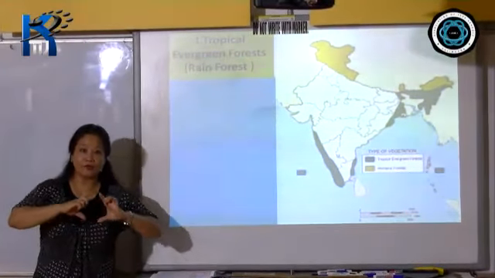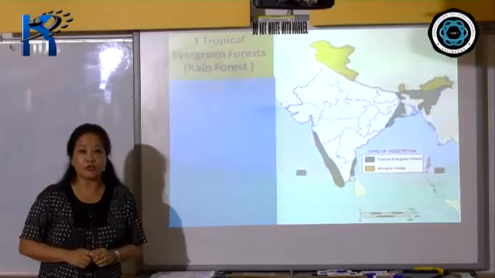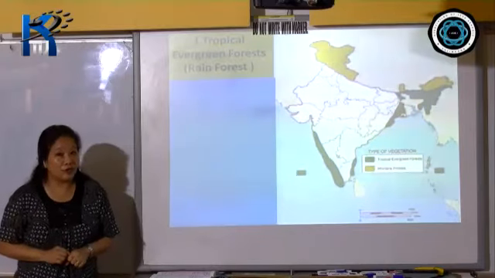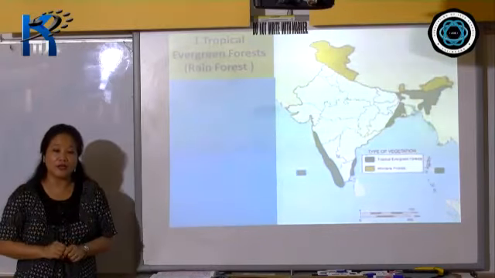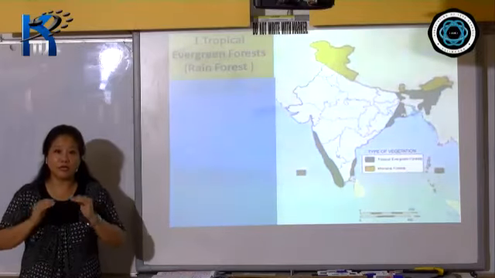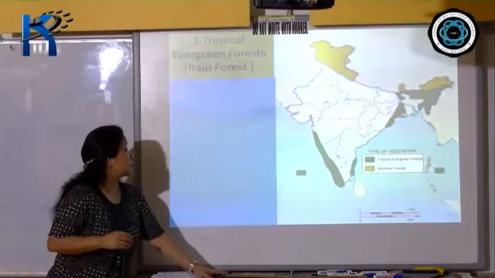When we do the characteristic features of the different climatic zones, the first one we know of is the equatorial region, called the rainforest, where the rainfall is almost throughout the year. That is why it's called the rainforest.